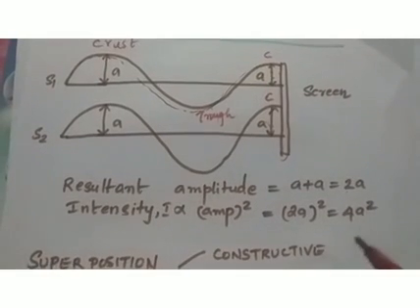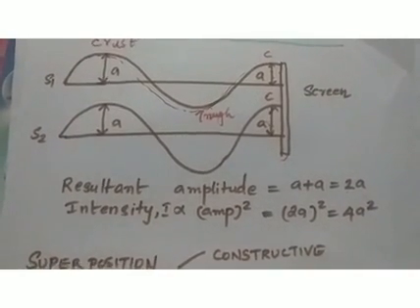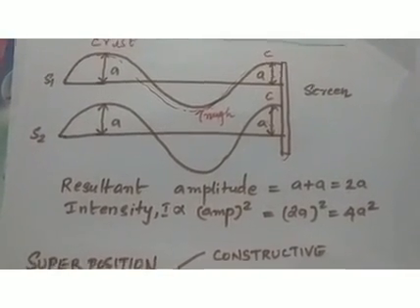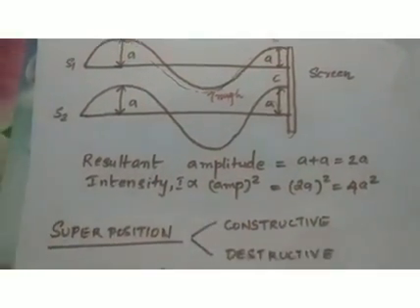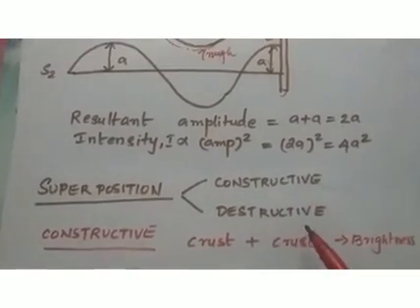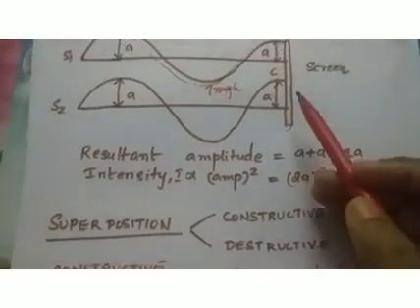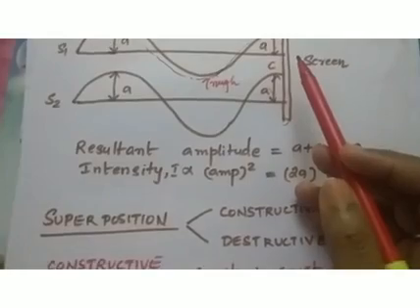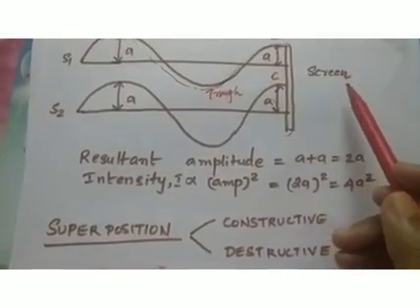So this method of adding amplitudes of waves is called superposition of waves. And superposition is of two types, constructive superposition and destructive superposition. What I have explained just now is an example of constructive superposition.